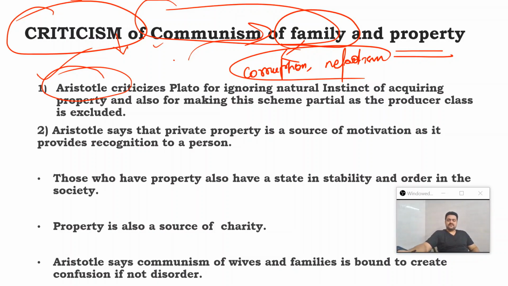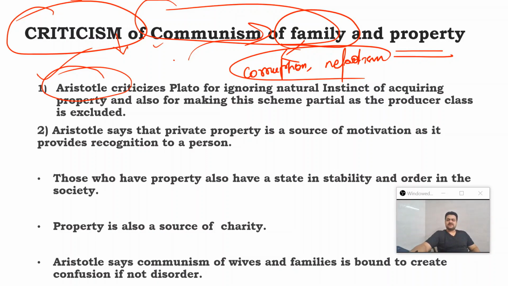But it is difficult to digest fully that they will lose every instinct or passion for acquiring property. This is almost inherent in human beings, and Aristotle is pointing towards this issue.